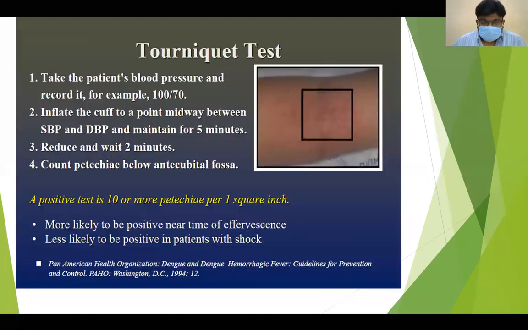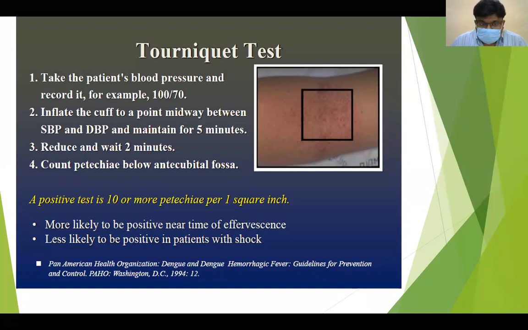For diagnosis, the tourniquet test is one of the best. How to do the tourniquet test? Take the patient's blood pressure and record it, for example 100 by 70. Inflate the cuff to a point midway between SBP and DBP; for 100 by 70, you can keep it around 80 or 85.